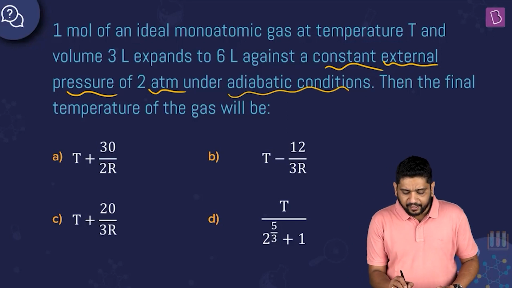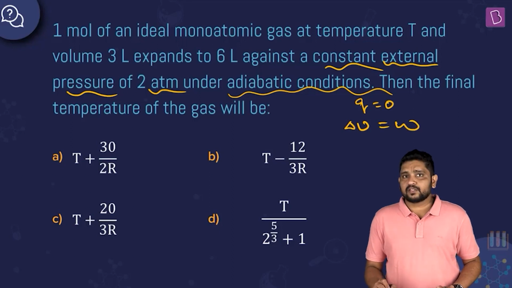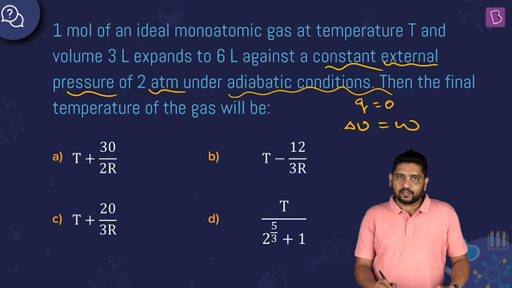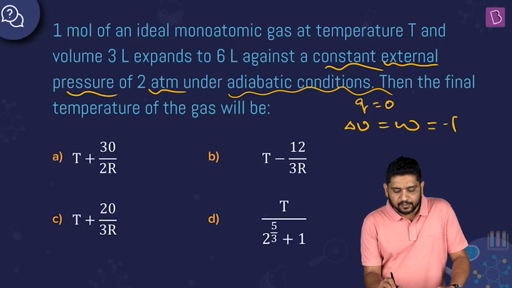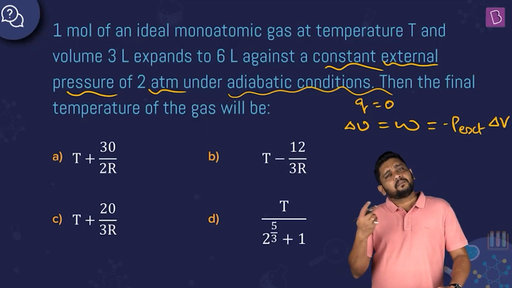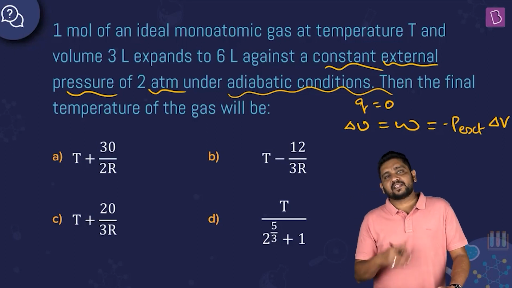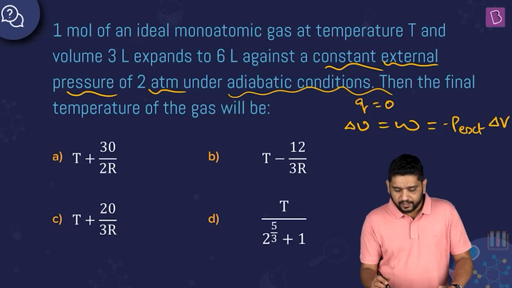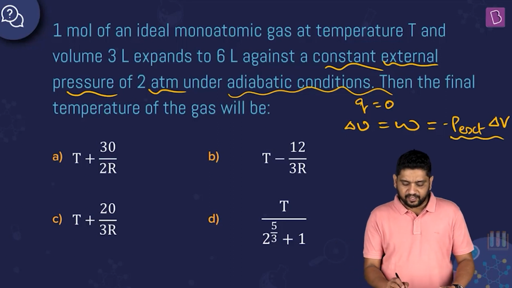Now in an adiabatic process, we know that Q is equal to 0, right? So delta U will be equal to W from first law. Delta U is supposed to be Q plus W. Q is 0, so delta U should be equal to W, but we know W as minus P external delta V in an irreversible process, right? Minus P external dV integration, P external is constant, comes out of the integral sign, so we get minus P external into integral dV, which is minus P external delta V. This we have to remember anyways. Irreversible, this is straightforward, right?